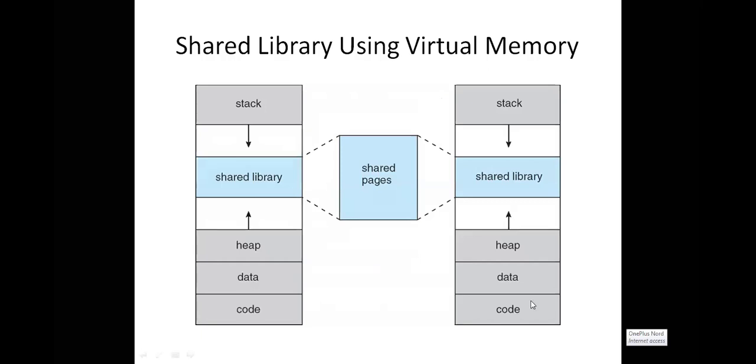And coming to this one, we observe this particular diagram. It is one process composition and it is another process composition. What does a process consist of? Code area, data area, heap, and then stack. So if the two processes have the same code, then we need not keep the shared data in the main memory 2 times. If two processes are using the same data and you keep it in main memory 2 times, then we need to keep the same data in 2 frames. That means 2 frames contain the same data. So it is pure memory wastage.